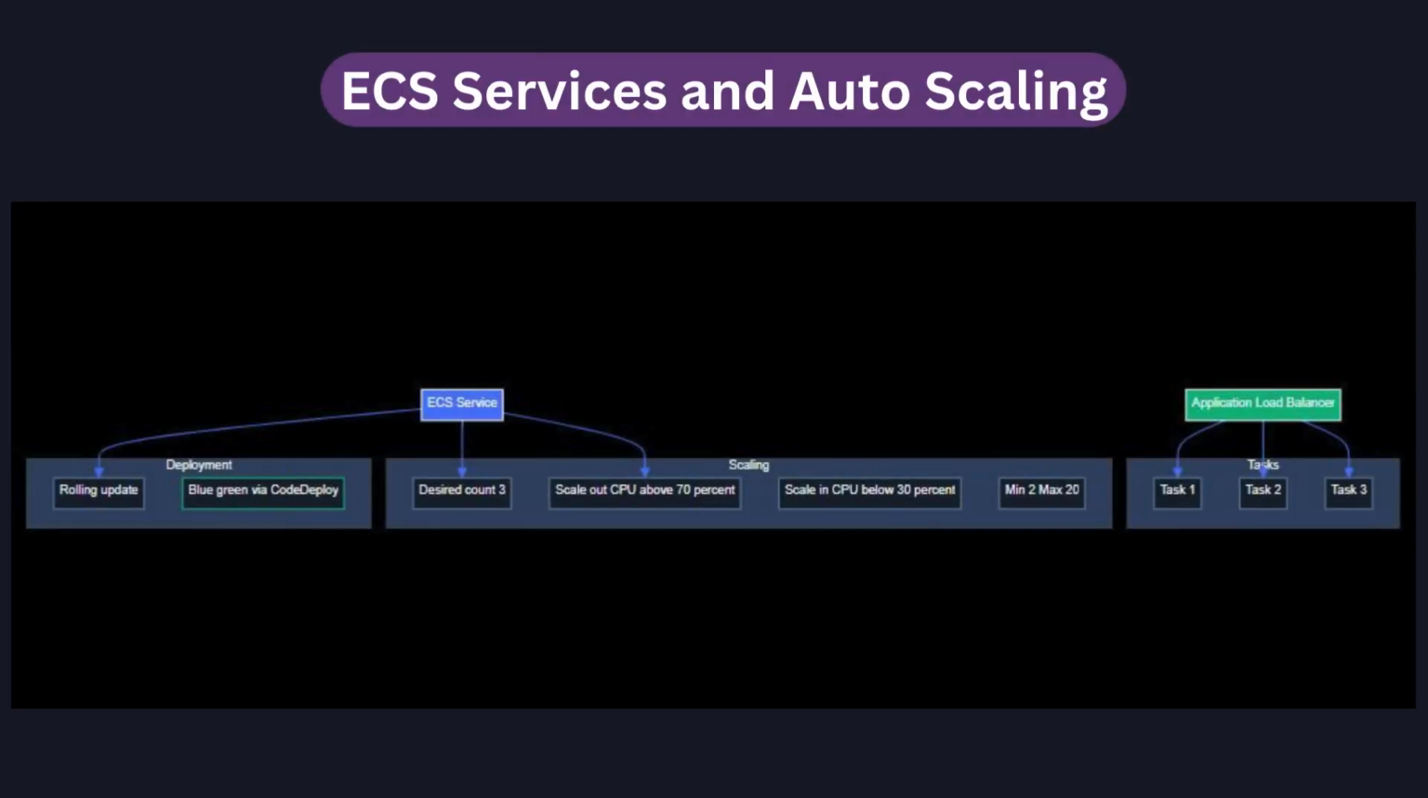ECS services maintain a desired number of running tasks at all times, and replace failed tasks automatically. They register tasks with an application load balancer target group, and route traffic after health checks. Application auto-scaling adjusts the task count based on CloudWatch metrics such as CPU utilization or custom metrics like SQS queue depth. Deployments use rolling updates to replace tasks gradually. Blue-green deployments are supported via CodeDeploy for zero downtime. Minimum healthy percent should be set to avoid full outage during deployments.